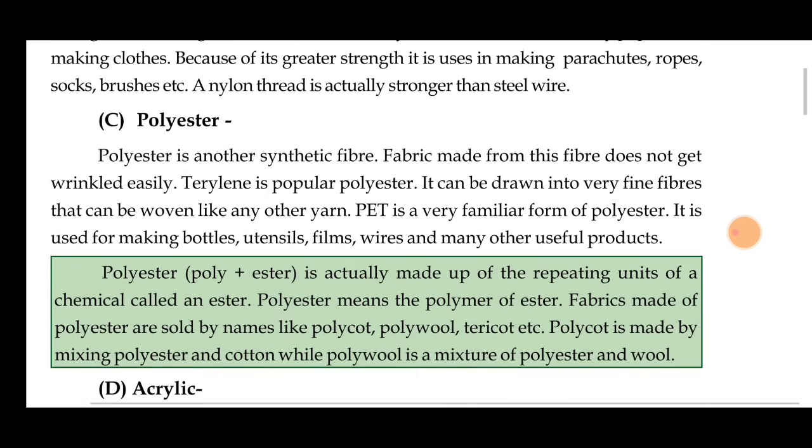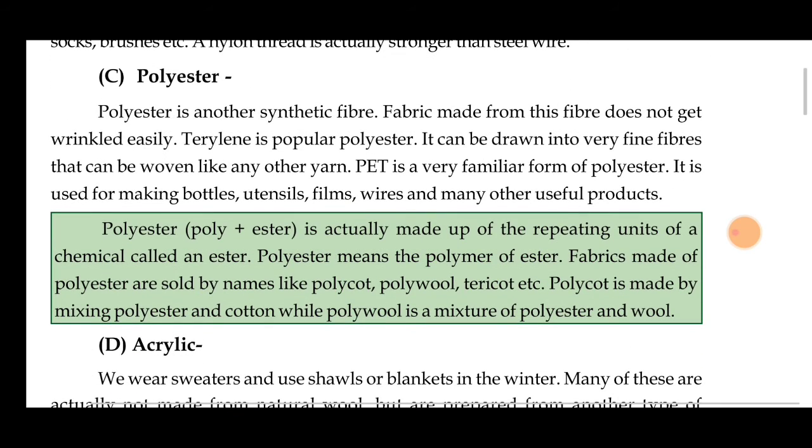So the next one is polyester. The third man-made synthetic fiber is polyester. Polyester is another synthetic fiber. Fabric made from its fiber does not get wrinkled easily. Terylene is a popular polyester. It can be drawn into very fine fabric that can be woven like any other yarn.